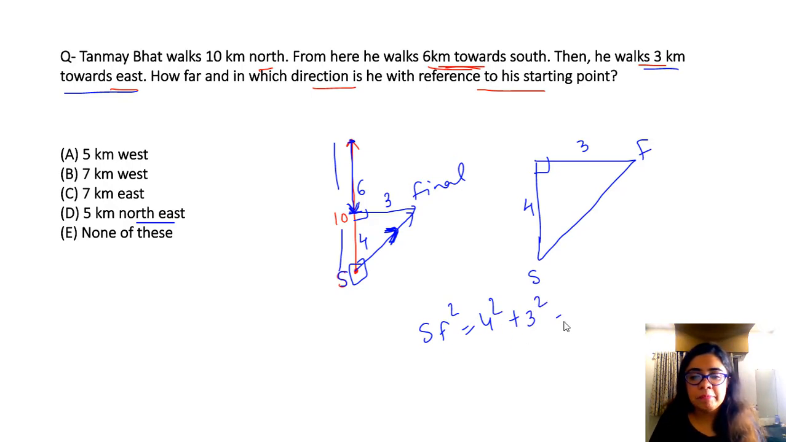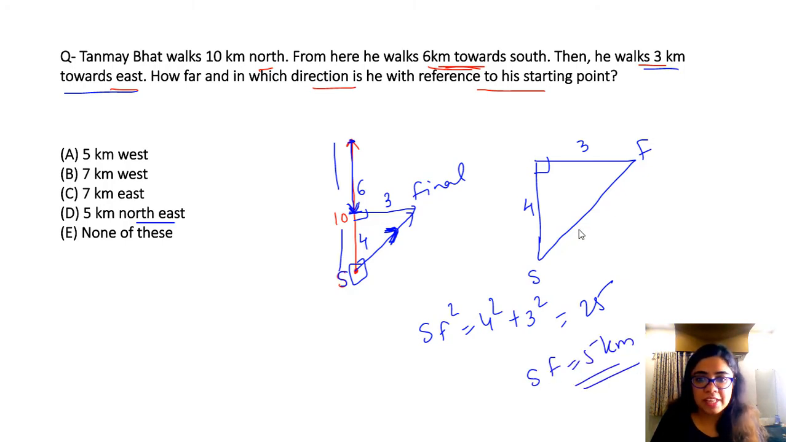So that will be 16 plus 9, which is 25. तो SF का वैल्यू हो जाएगा 5 kilometers. So my starting and final का distance is 5 kilometers. And the direction is northeast. So your answer becomes option D.